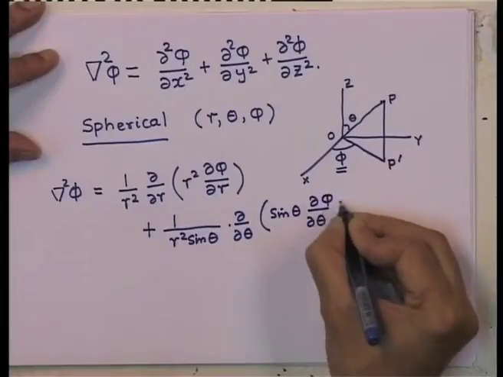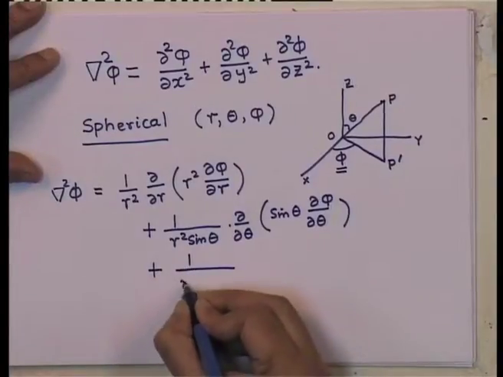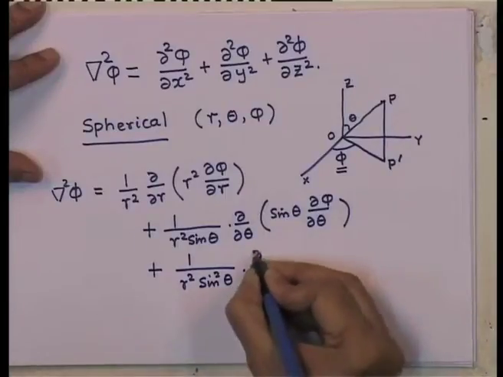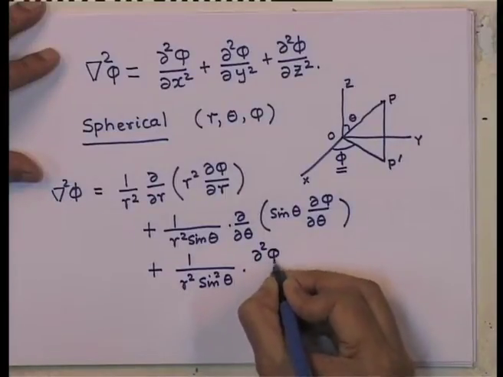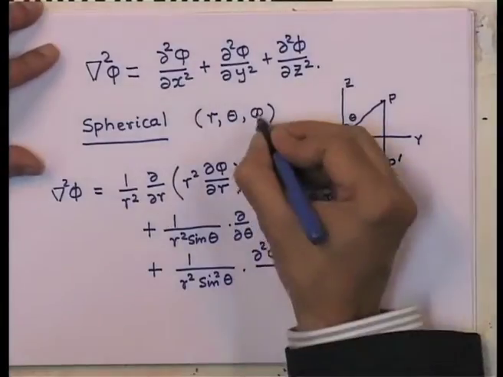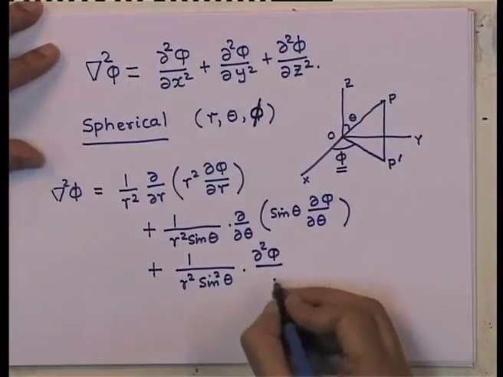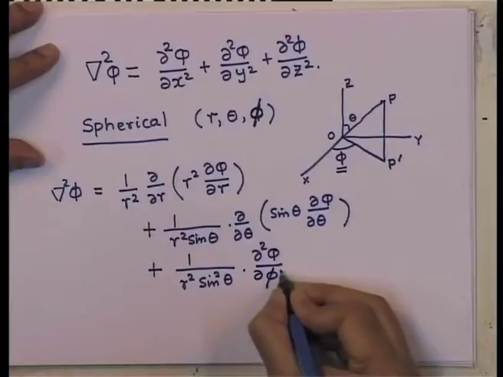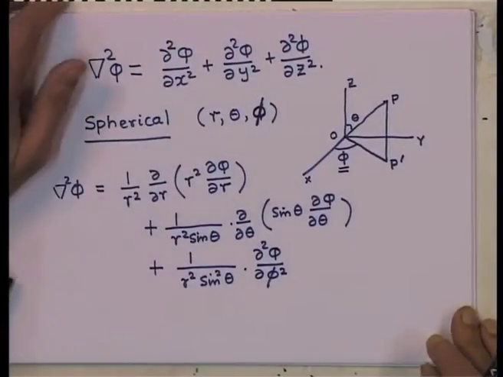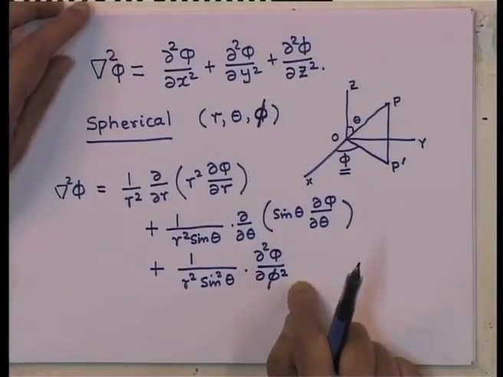And finally, the azimuthal part, which is 1 over r square sin square theta d square phi by d phi square. Well, since I am using phi for the potential, let me write this phi in a slightly different way for the azimuthal angle. I guess that is one of the reasons why many textbooks use V for the potential, but this should not cause much confusion.